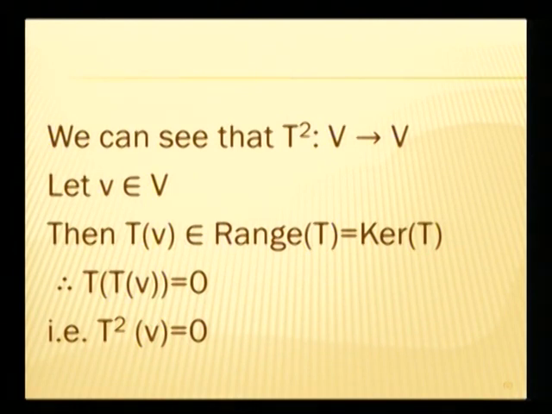Again, as we have started with a random vector in V, and we are able to prove that T square of v is 0, we can conclude that all the vectors in the domain space V have image 0 under the transformation T square.